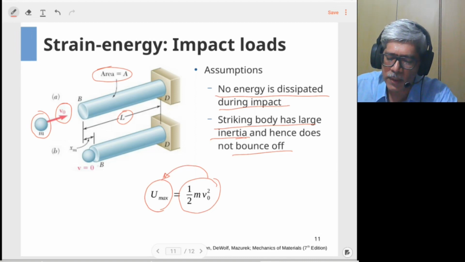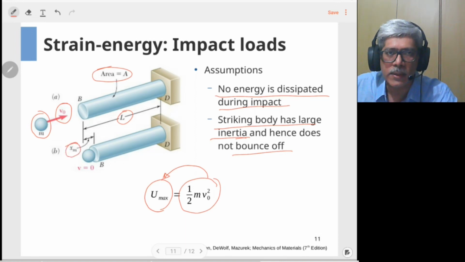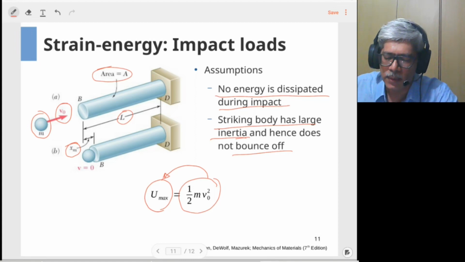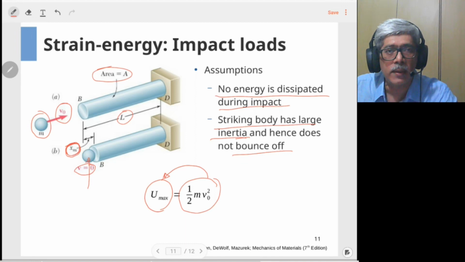Which means that after this impact, the body which is getting hit will get compressed. In this case, it will get compressed by an amount given by x m. That m stands for maximum. When the entire kinetic energy of this mass is consumed, its velocity will become zero, and that is where the rod will have its maximum displacement.